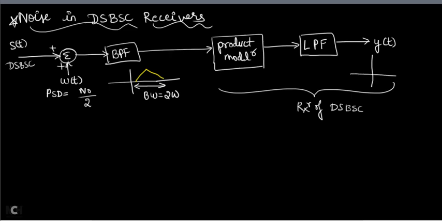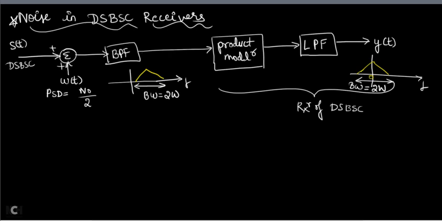How will the waveform look? After demodulating the DSBSC wave, it looks like a baseband signal. What is the bandwidth of this? If you count the bandwidth on both sides, it is equal to 2 into W. If you take the bandwidth only on the positive frequency side, then the bandwidth of the message signal will be W hertz. If you take it on both sides, it will be 2 into W hertz.